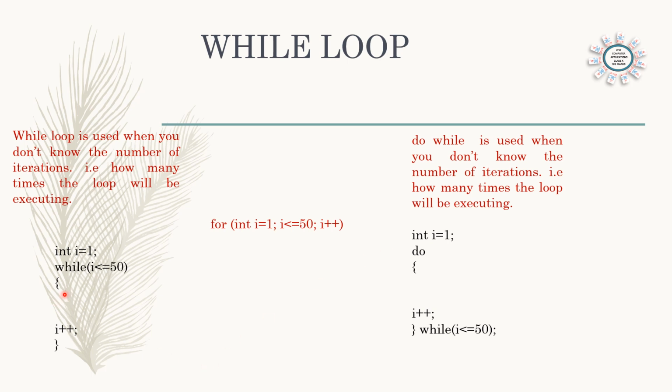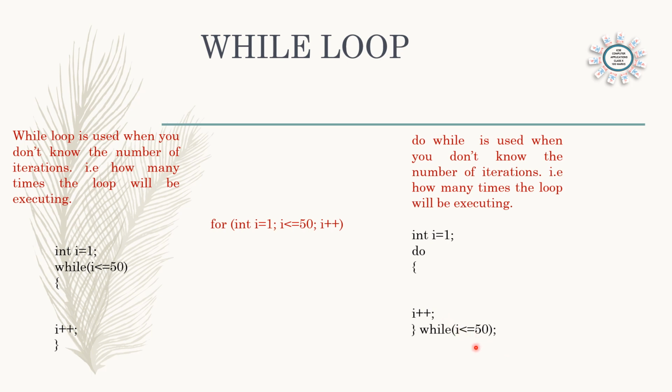And here we can see entry control means the control variable is at the beginning. Checking will be done in the beginning. The second difference is the while loop will not execute if the condition is false, because checking is done in the beginning. As you can see here, the while loop will not work if the condition is false. But do while loop will execute one time even if the condition is false, because the loop is working and the condition will be checked only at the end of the first loop.